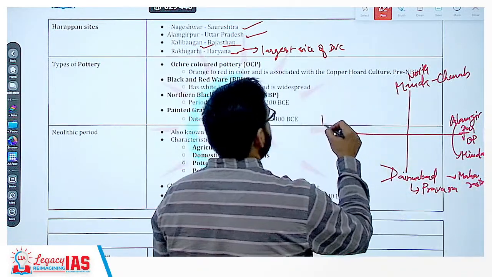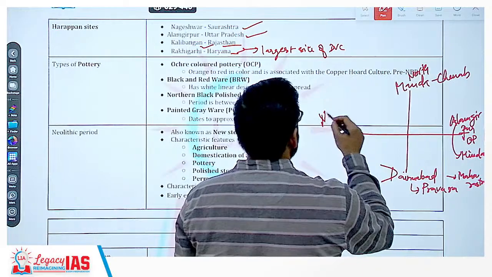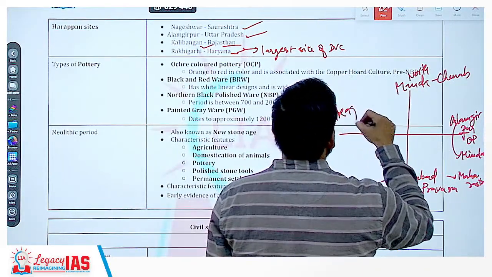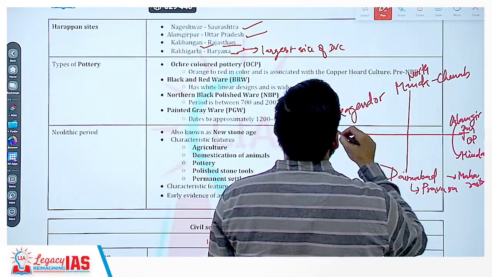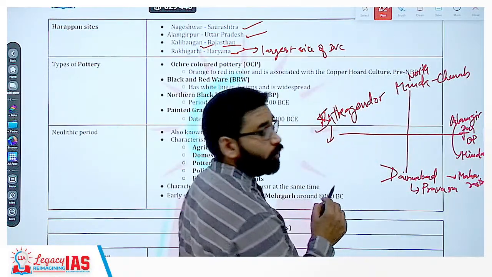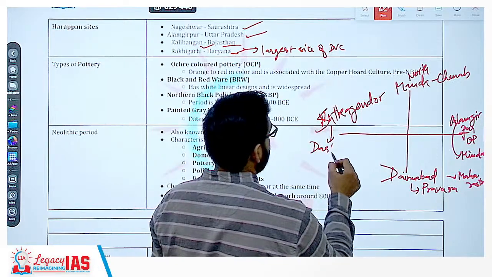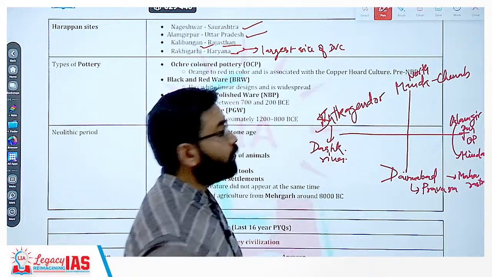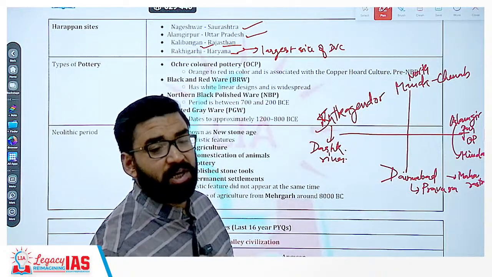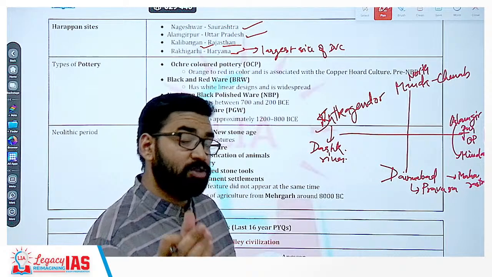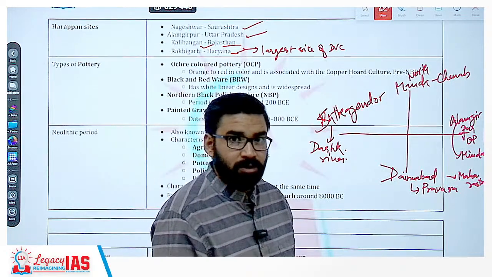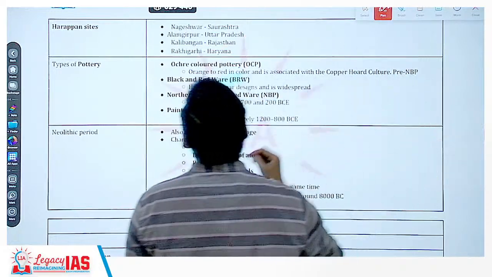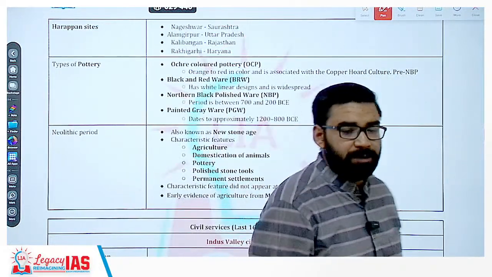And in the north or west region, Sutkagan Dor, near the Afghanistan border, Dashak river. Now what do we understand from this? That the whole civilization was created on rivers only. River was the most important resource. Clear? So remember this. So because of rivers, the civilization was created.